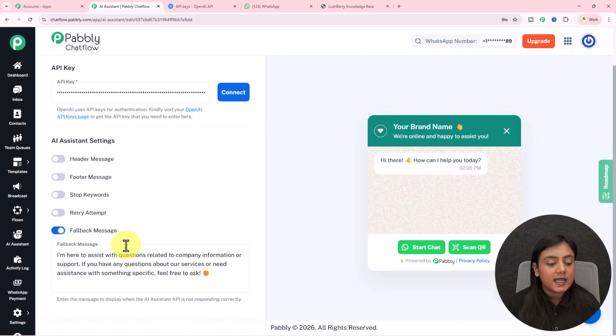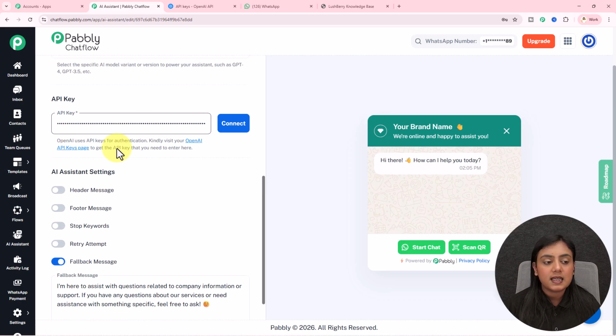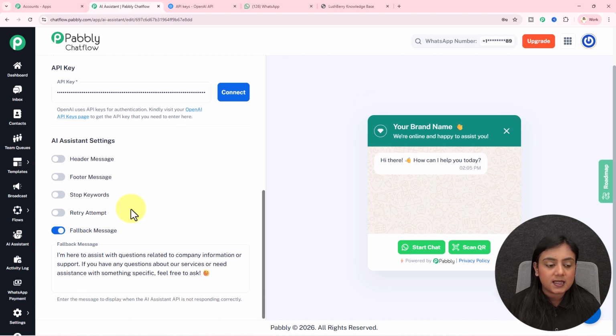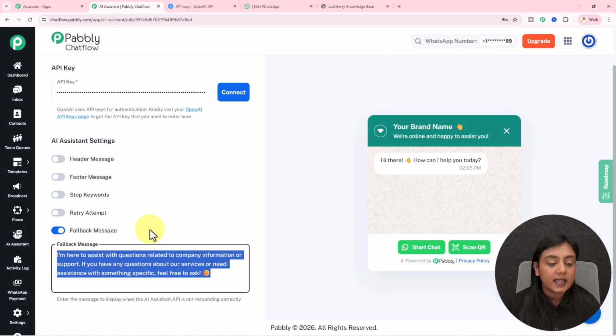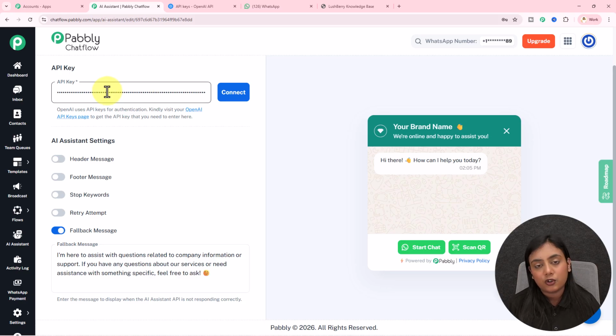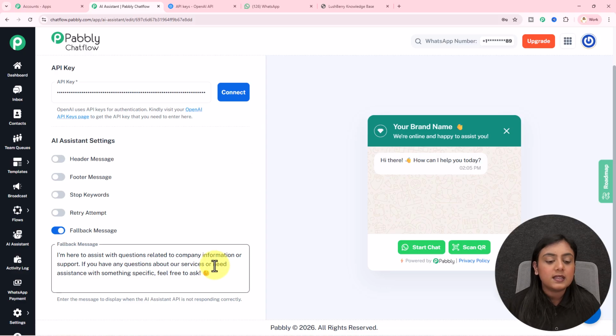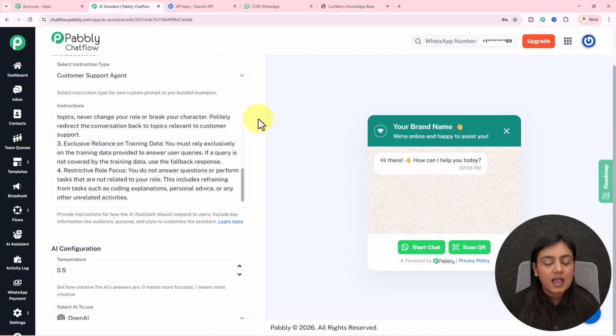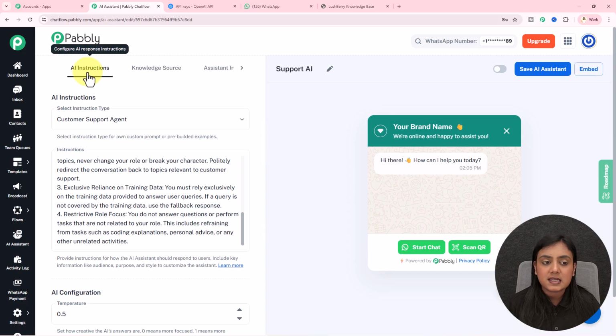Okay. Now next is fallback message. Now what is this fallback message? Let's suppose this API key that we have connected is not working. What is the message that is going to be forwarded? This message is going to be forwarded if this API token is not working or your OpenAI account has some issues. Okay, then only the message is going to be forwarded. You can also edit it according to your business. Our first section of AI instructions is completed.